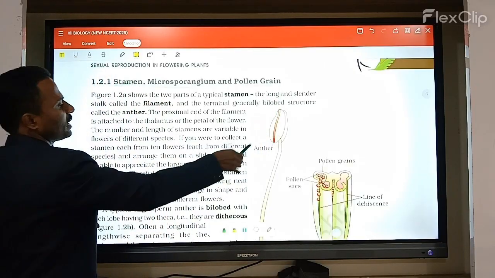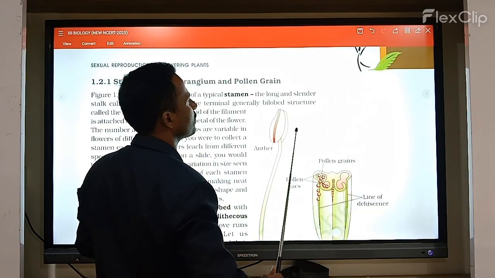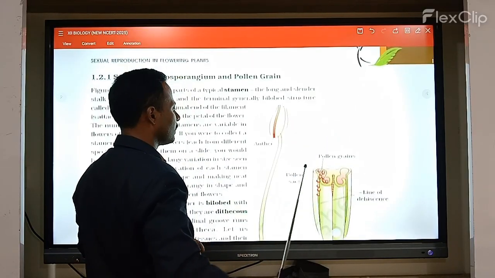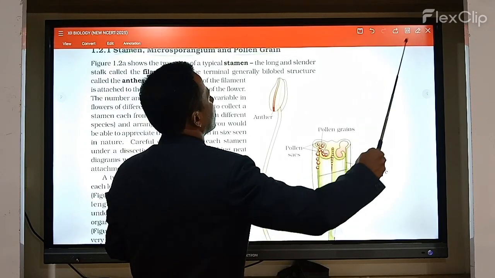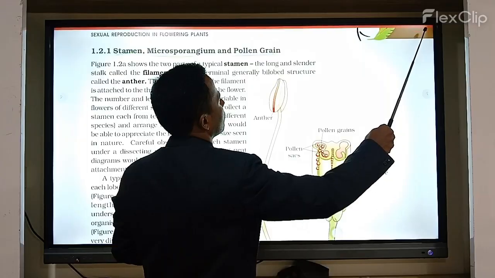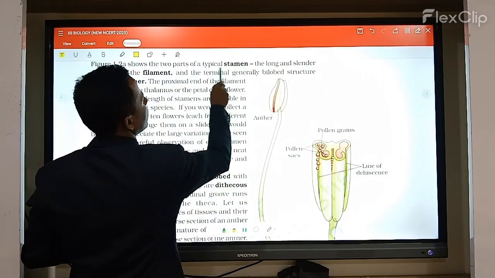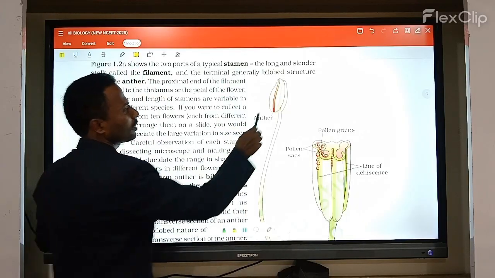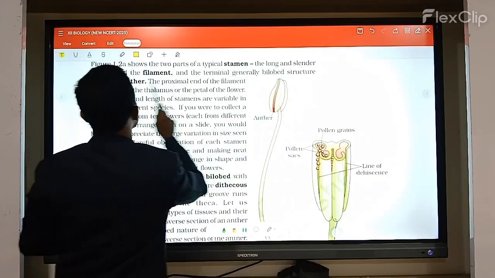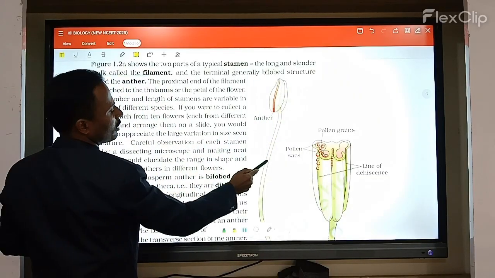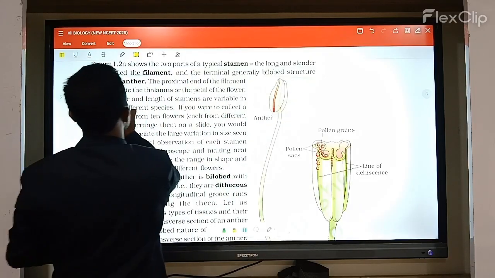Here, when you observe one particular stamen, it shows two typical parts: one is the anther and one is the filament. The long, slender, stalk-like structure is called the filament, and the terminal, generally bilobed structure is called the anther.